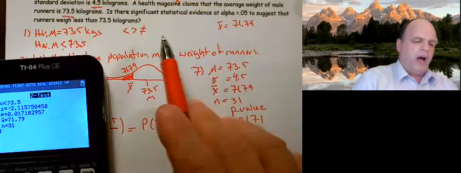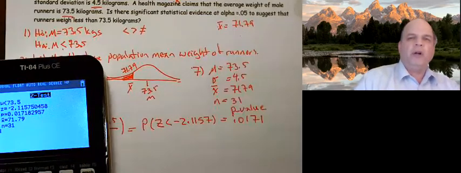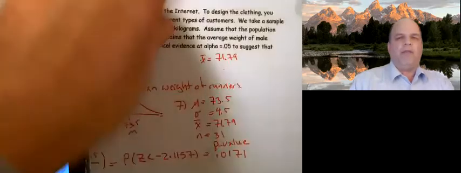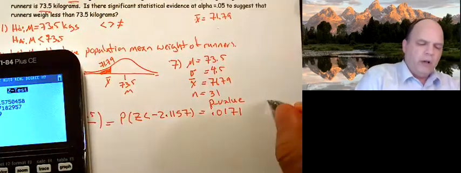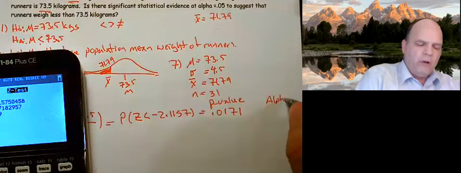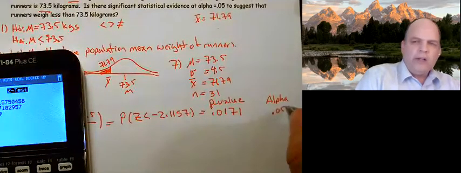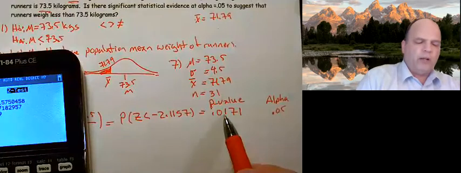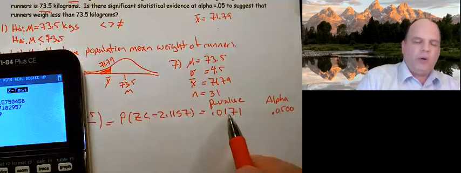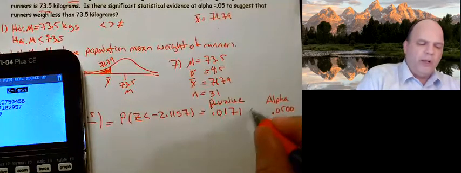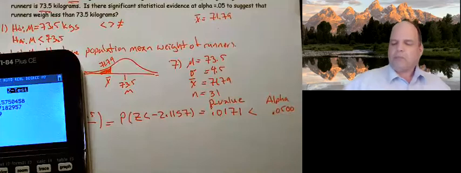So we now have our p-value. And they gave us alpha above. They told us up here, somewhere up here, they said alpha equals 0.05. So we'll just go ahead and write that down here. Alpha, 0.05. Now let's make them the same length. This is 4 decimal places, so I'm going to make this 4 decimal places. Well, 500 is bigger than 171, or 171 is less than 500.